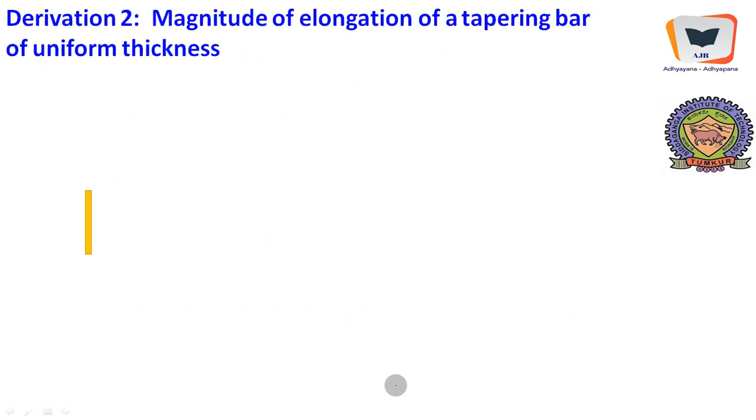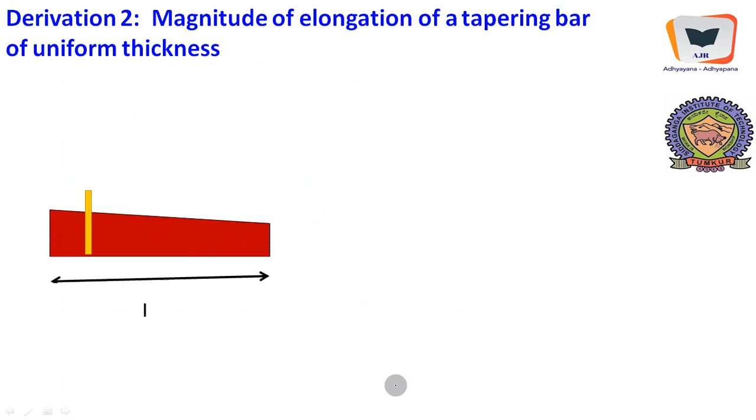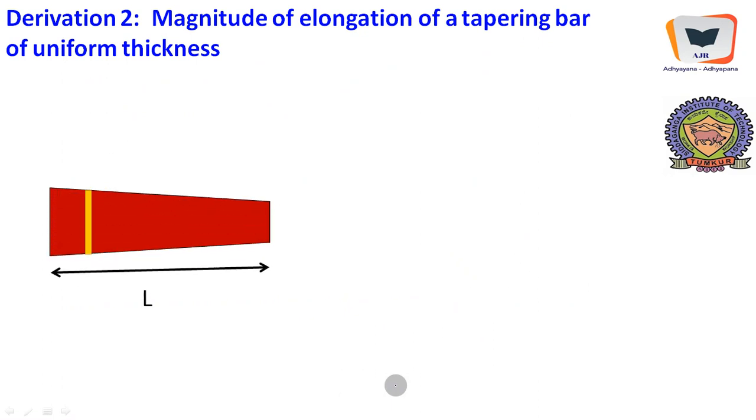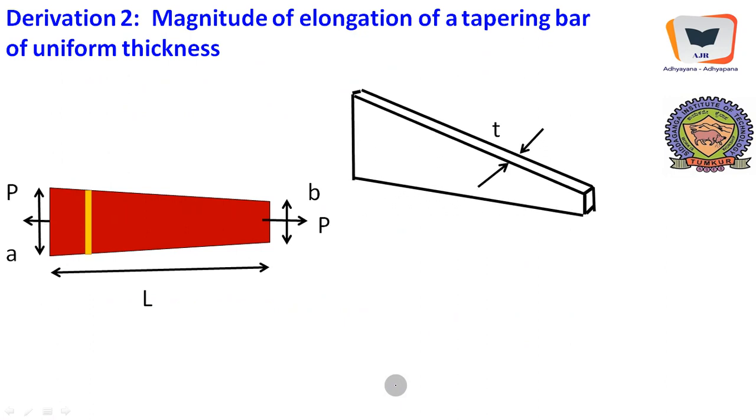Right. Derivation 2, magnitude of elongation of a tapering bar of uniform thickness. A bar, idealized bar looking something like this, with A at one end, B at the other end, thickness being t, and it will look like this in a three-dimensional view. This is the bar, and it has been idealized into a two-dimensional figure, and loads are applied axially.